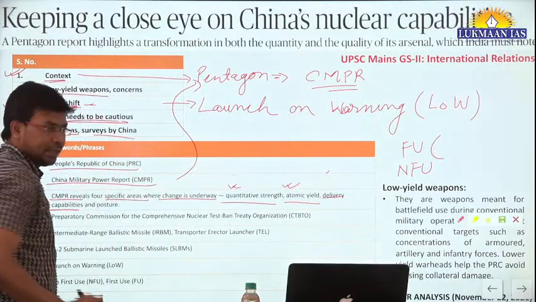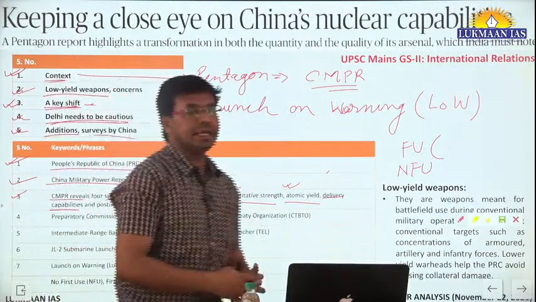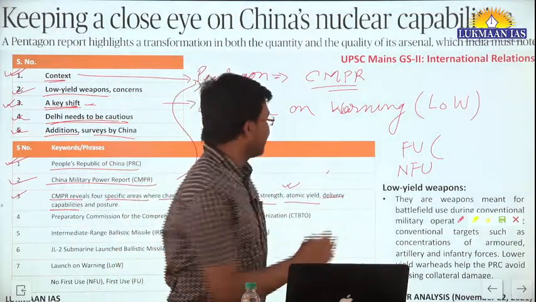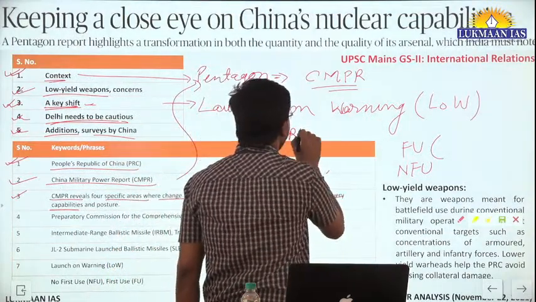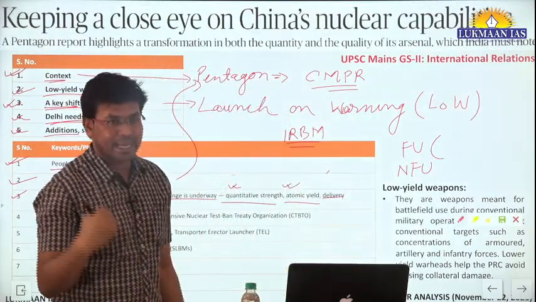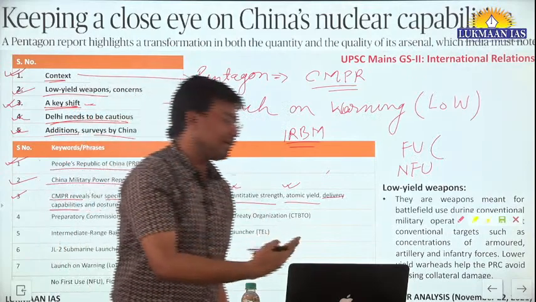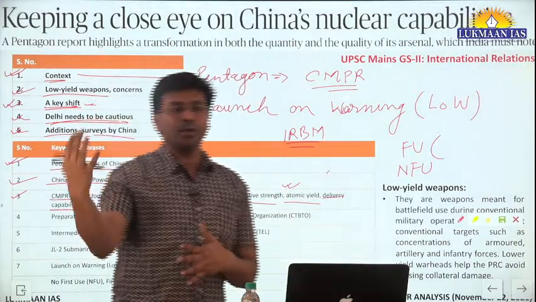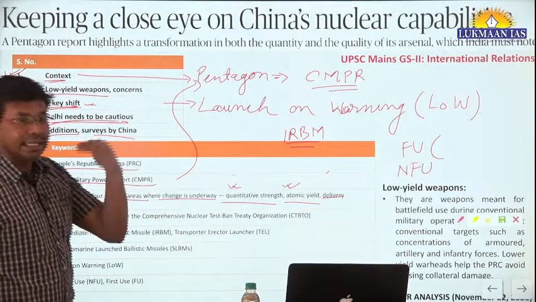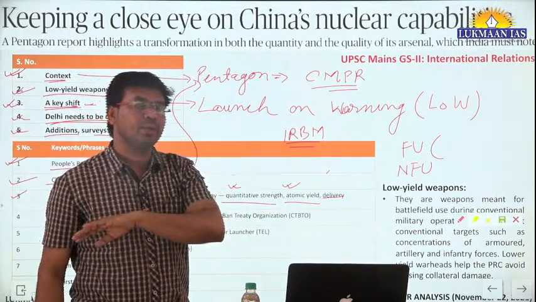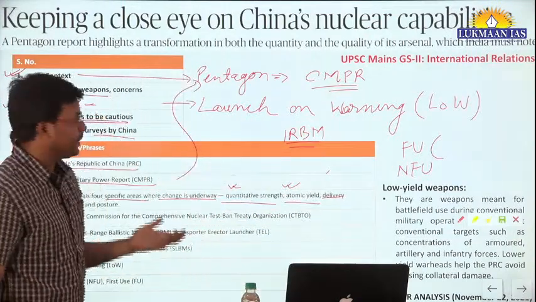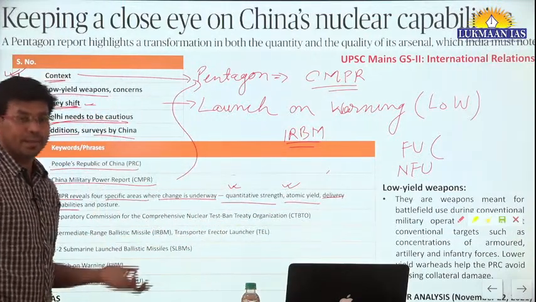Okay, delivery capability means, let's consider, earlier they had intermediate range nuclear ballistic missiles, known as IRBM, intermediate range ballistic missiles that can be launched beyond their continent, in South Asia and some other regions. So what they are doing is increasing the capability so that they can launch it in some other continent which is located far away, maybe 7,000 or 8,000 kilometers away.